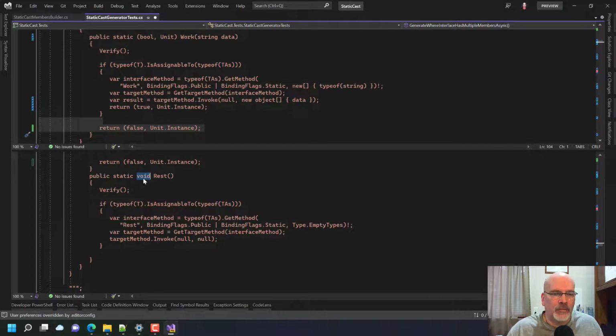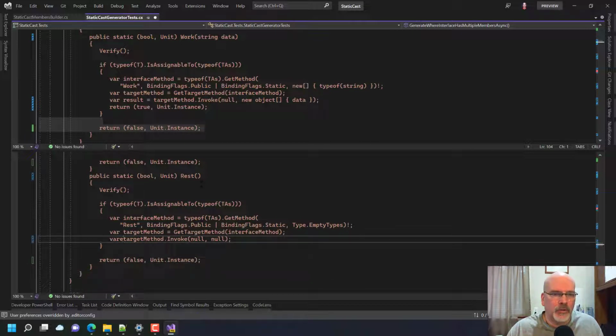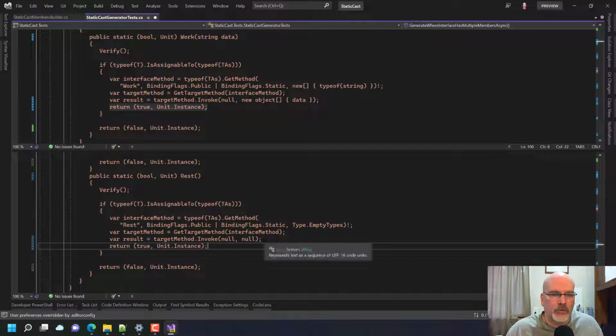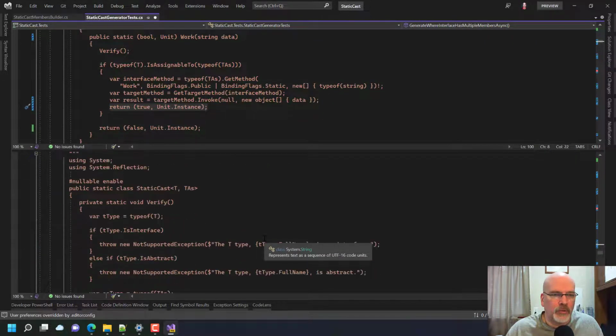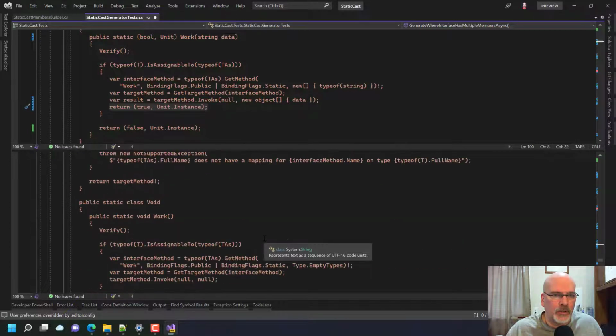This is another bool unit. And since I already have this here, let's just put that there. Var result is equal to that. Return true unit instance. Okay.